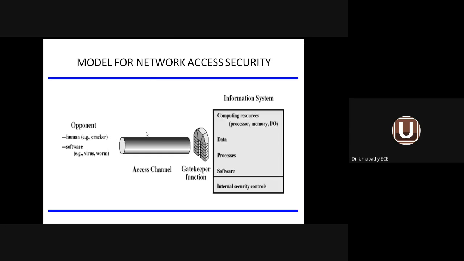The other model is called the network access security model. Here we have the opponent. Opponent means the hacker or cracker, sometimes even software, and virus software will be there. But in our system, we have to protect the data. Not only data, we have to protect the resources also. We have to protect the software and the hardware. In terms of hardware, processor, memory, I/O. In terms of software, your operating system or any other application software. So for that, we go for a gatekeeper function. These are the components present in the network access security model.